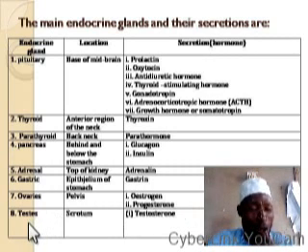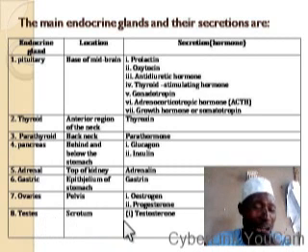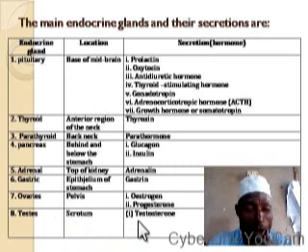Then we have another gland which is known as testis. This testis is found in the scrotum. Then it secretes hormone known as testosterone.